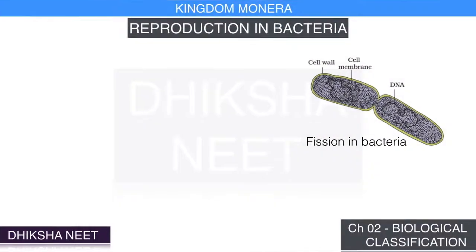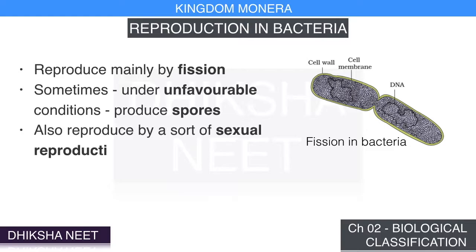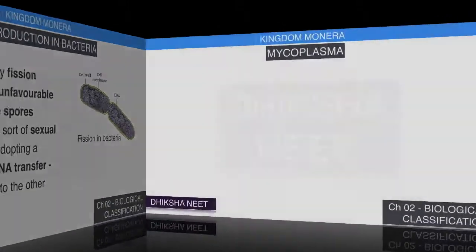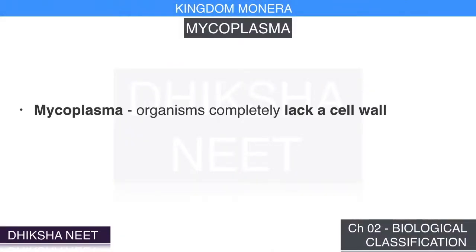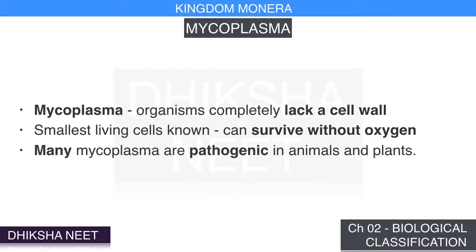Reproduction in bacteria. Bacteria reproduce mainly by fission. Sometimes, under unfavorable conditions, they produce spores. They also reproduce by a sort of sexual reproduction, by adopting a primitive type of DNA transfer from one bacterium to the other. Mycoplasma. The mycoplasma are organisms that completely lack a cell wall. They are the smallest living cells known, and can survive without oxygen. Many mycoplasma are pathogenic in animals and plants.